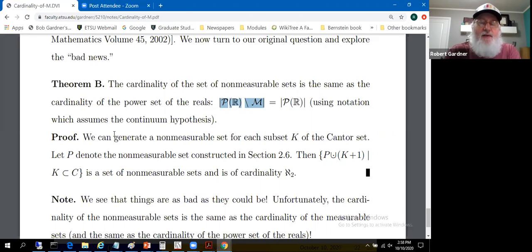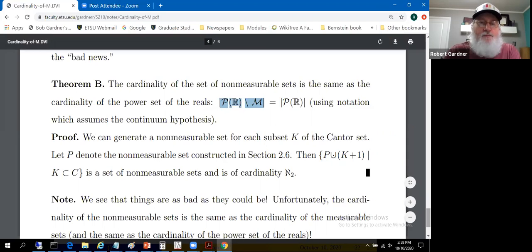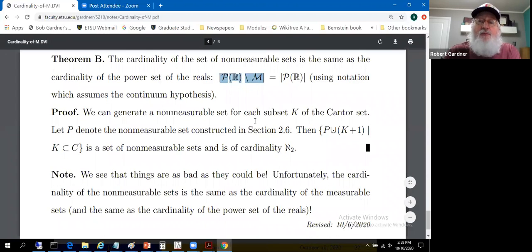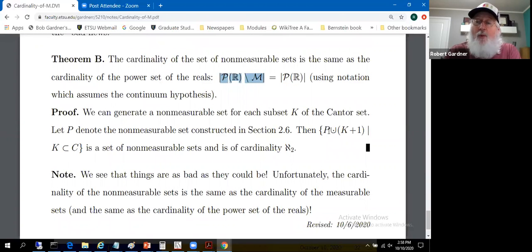Proof, this is more the idea of the proof, it's a bit informal. We can generate a non-measurable set for every subset of the Cantor set. All we got to do is take that one non-measurable set we had, which is a subset of the interval 0, 1, and union it with one of the subsets of the Cantor set, translated by 1. So I'll keep these disjoint. So take the Cantor set, translate it by 1, take that non-measurable set P that we created in section 2.6 of the 3rd edition of the book we're using, and that'll produce a non-measurable set.